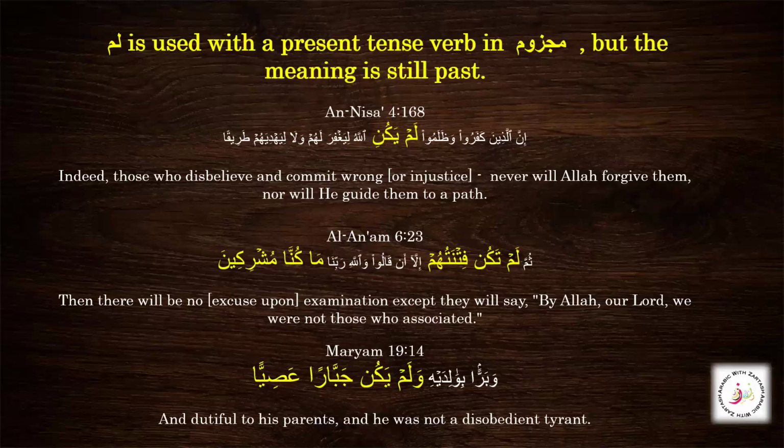And this is a very common balagha style in the Quran, called negating with the past to strongly emphasize the future. We are negating in the past, but we are emphasizing the future. Here lam enters the fi'l mudari and makes it majzum. It is negated, and it refers to the future in many ways.